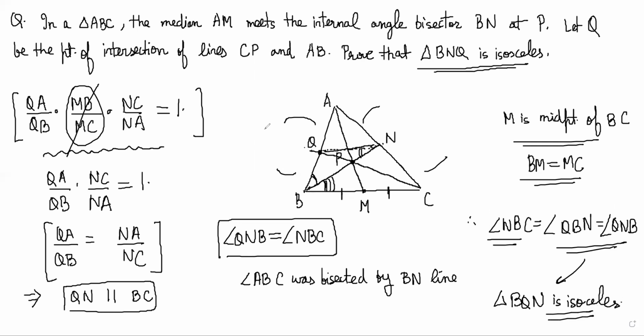So the proof is very simple if you can apply Ceva's theorem and notice this result. Once you get Ceva's theorem, by the property of the median you are getting this relation, and then you apply Thales theorem here to infer that QN is parallel to BC. After that, it is straightforward. So I just wanted to show you how you can easily use different properties that you have learned in basic geometry to prove questions which otherwise might be a little complicated. So I hope you learned something from this video, and I'll see you next time.